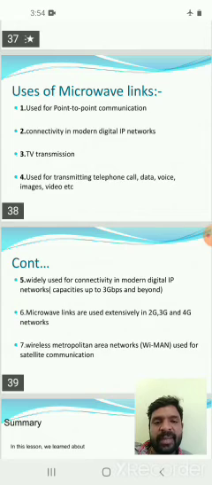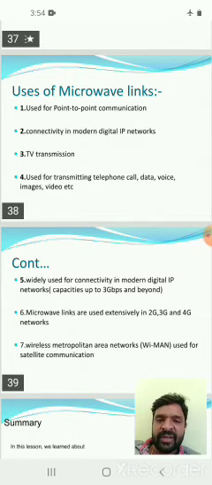Networks with these microwave links are mostly used, and generally used in TV transmission. They are used for transmitting telephone calls, data, voice, images, video, etc., in present mobile and telephone communication like voice calls, data, images and video calls.